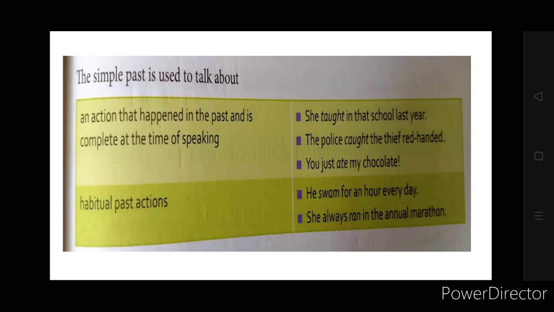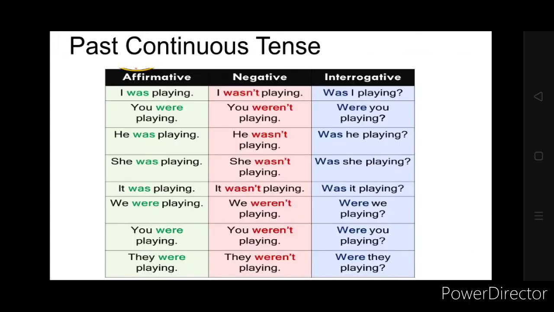He swam for an hour every day. मतलब वो स्विमिंग करता था for an hour every day in the past. Now he does not do it. Now we move on to past continuous.